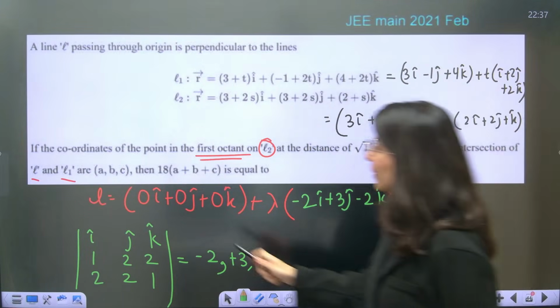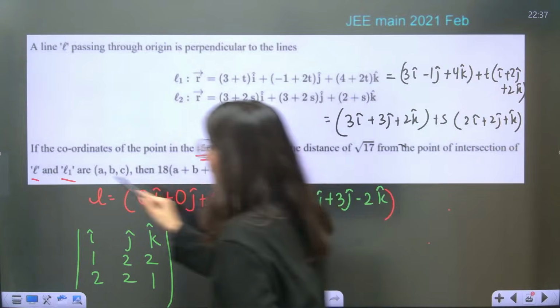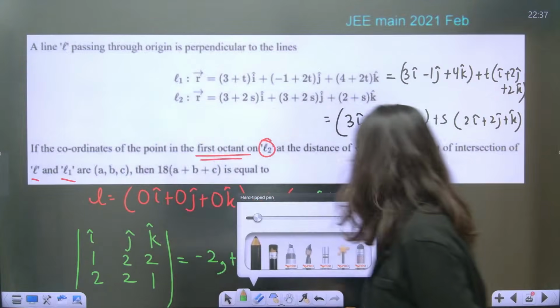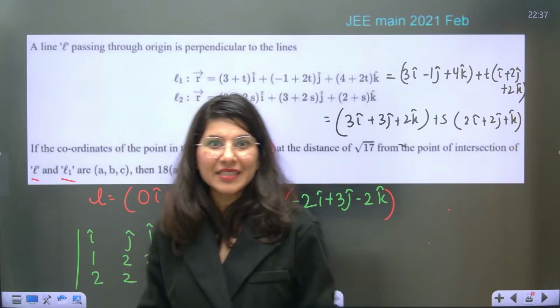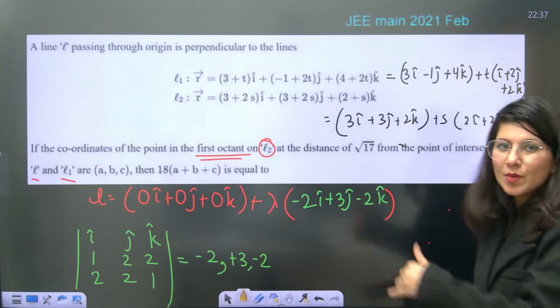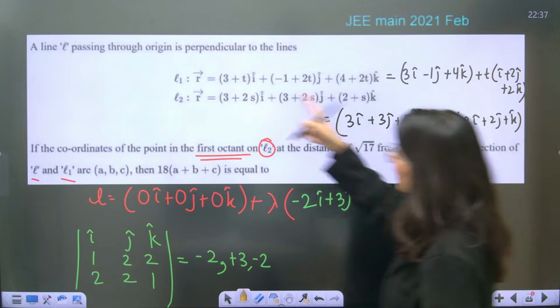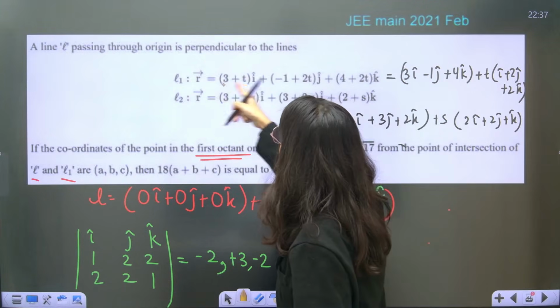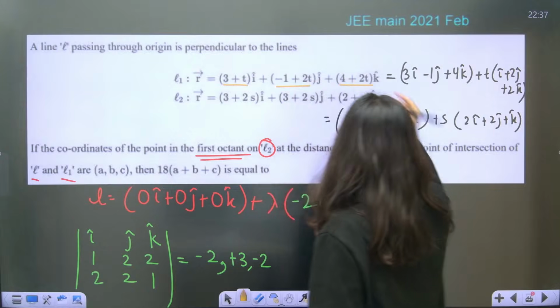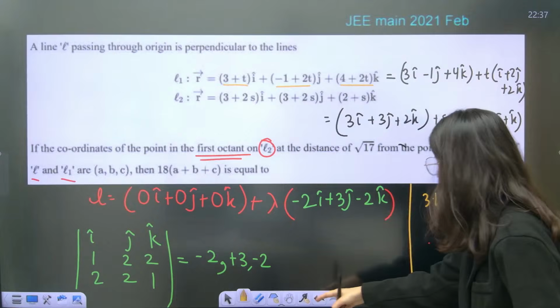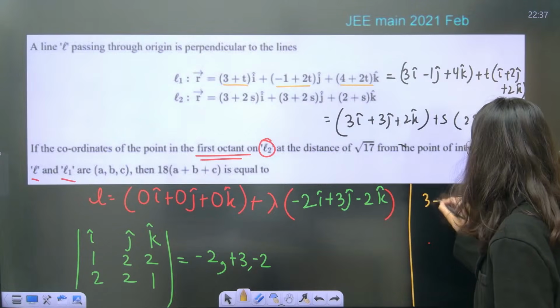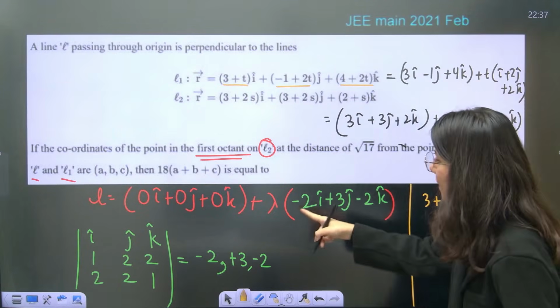This is your L line. Okay, now they are talking about the intersection point of L and L1. How to calculate the intersection point between two lines? Just equate. Assume a point and equate. See, this is already the point on L1: 3 plus t, this and this. So 3 plus t is equal to minus 2 lambda.